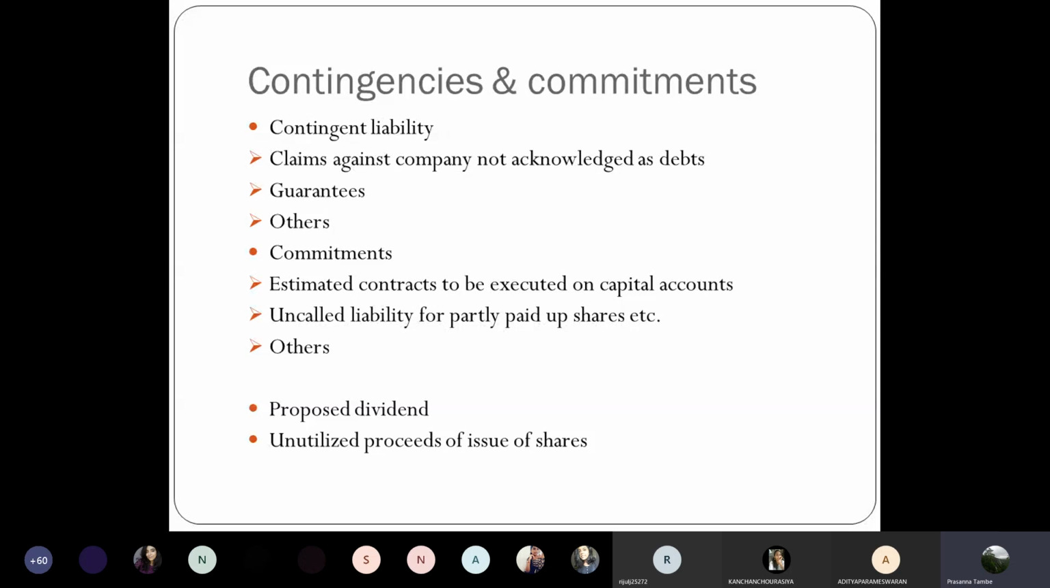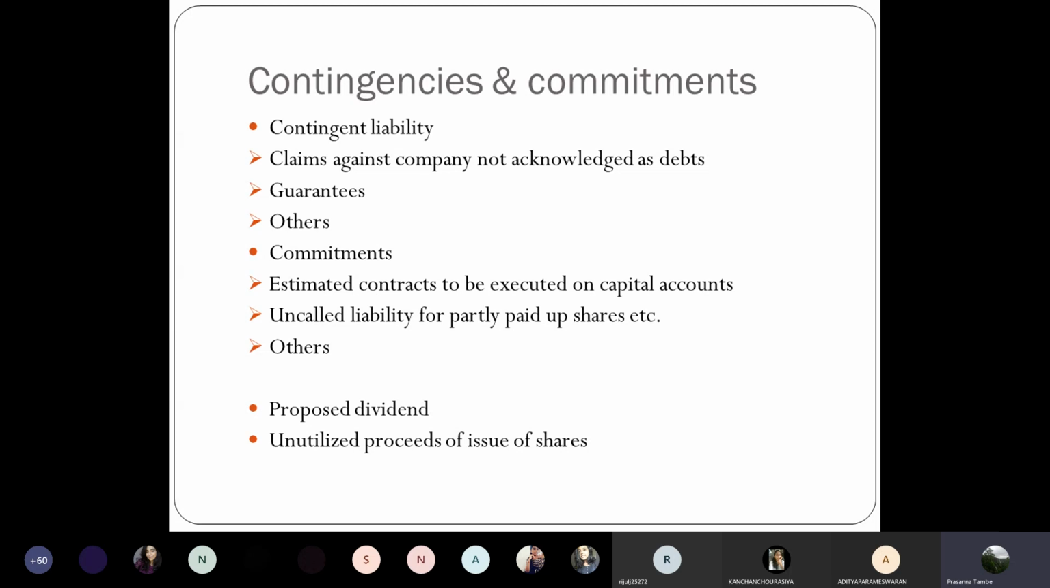So based on your contract with that particular construction company, as the building work progresses, you will go on paying them on a periodical basis. So that's your future commitment. This is known as estimated contracts to be executed on capital account, that is, a capital expenditure, which will have to be disclosed in the balance sheet.